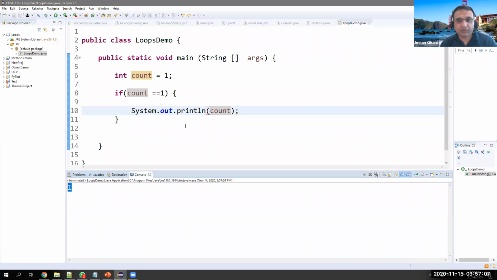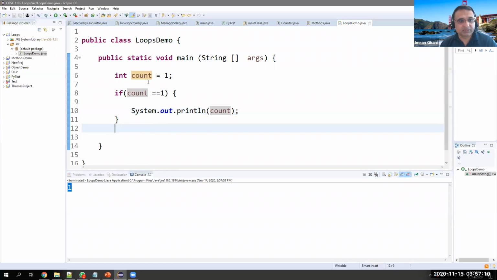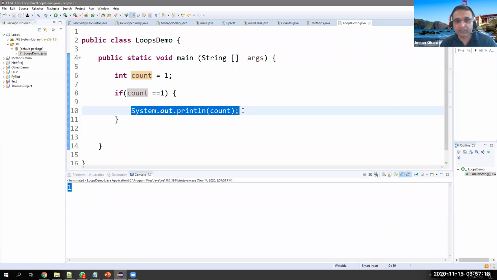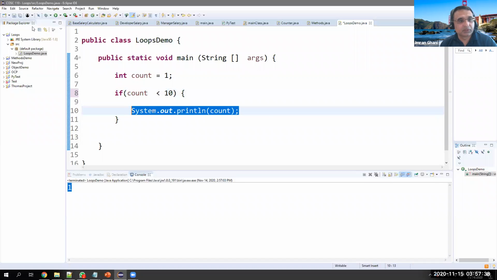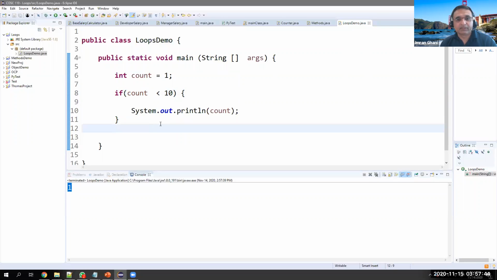This is what we have learned so far in the if-else statements. If the condition is true, then go inside the body of if and do some tasks or print this line. So if I change count to, let's say, less than 10, which is again true since 1 is less than 10, and print it, it will print the same thing. Now loops.